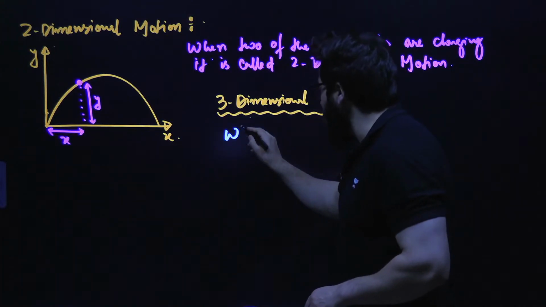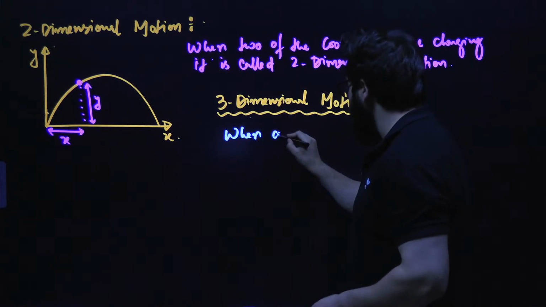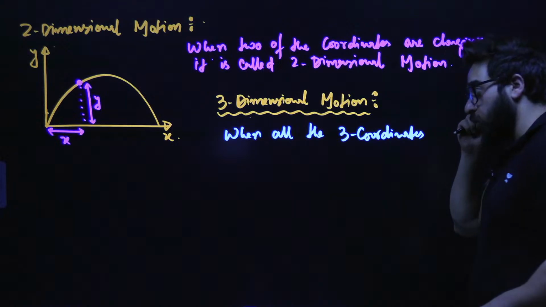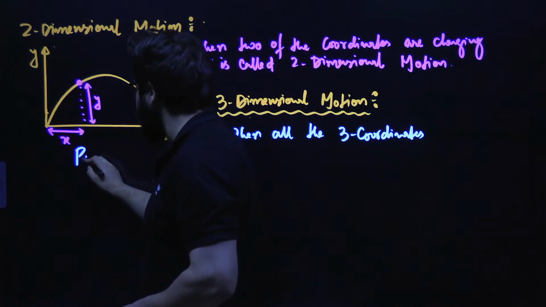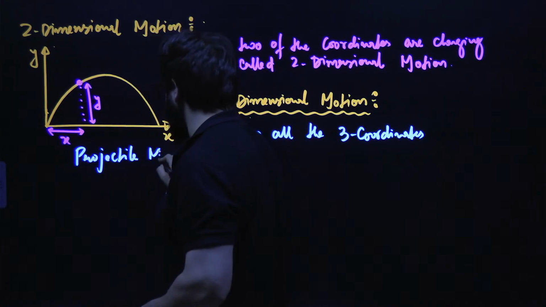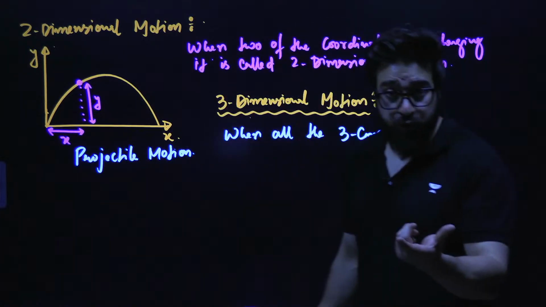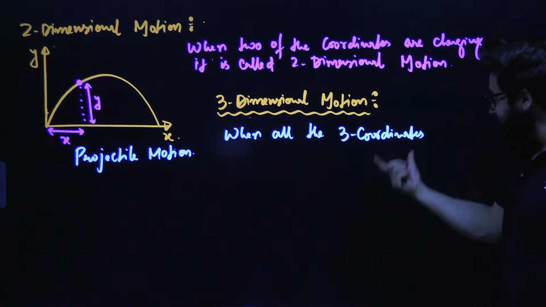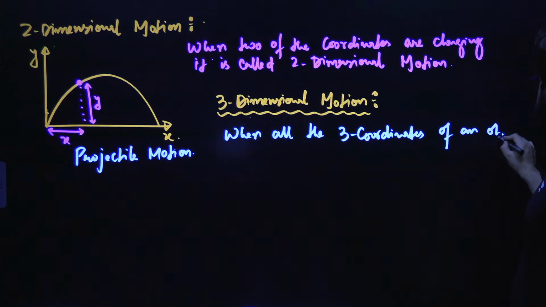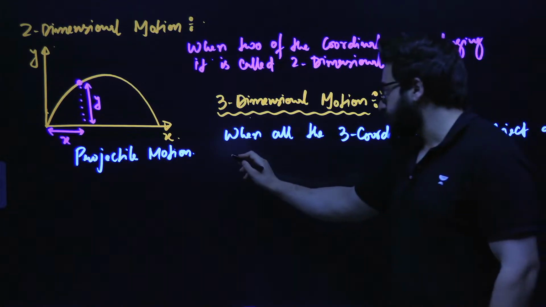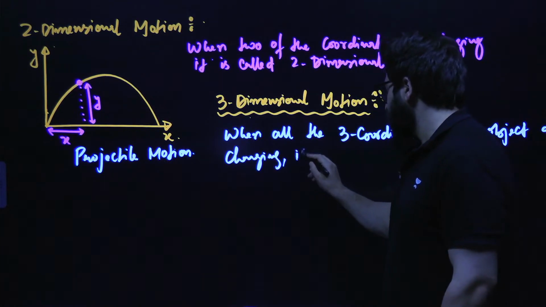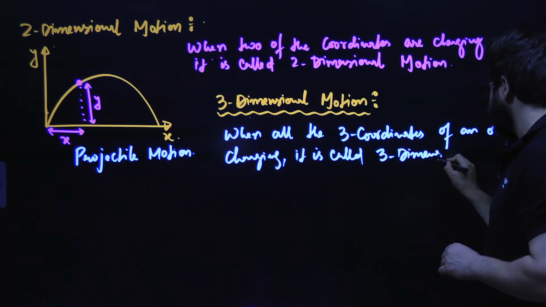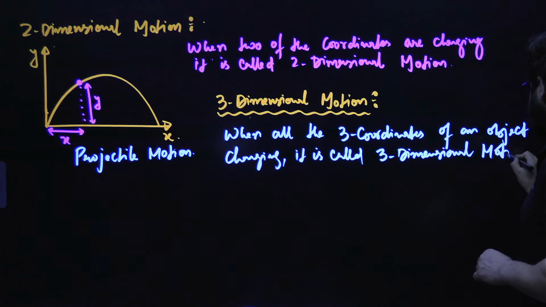So I write over here, when all the three coordinates of an object are changing, it is called three-dimensional motion. Projectile motion and circular motion are examples of two-dimensional motion.